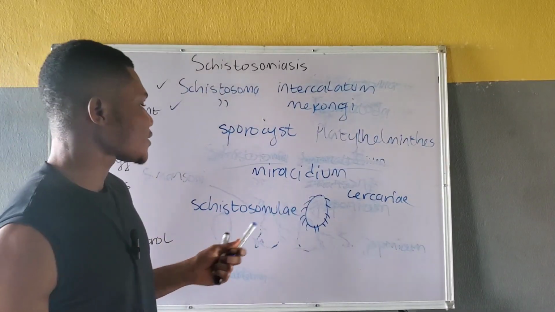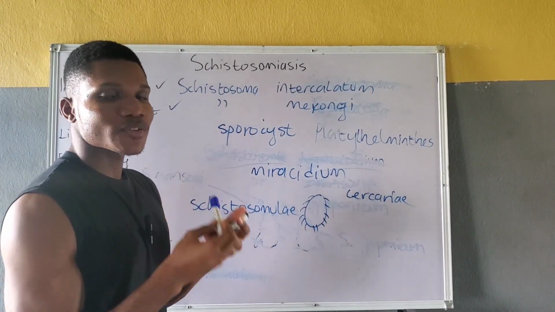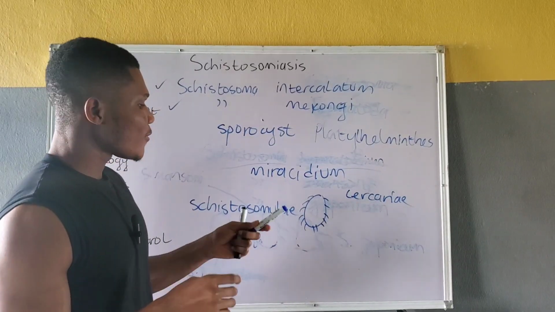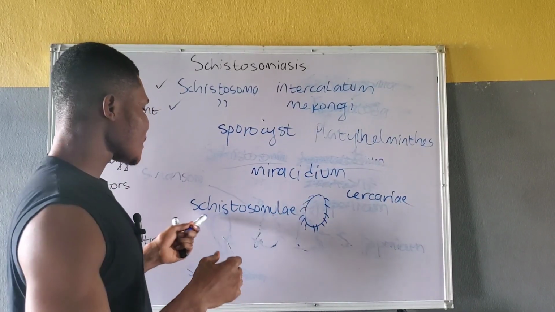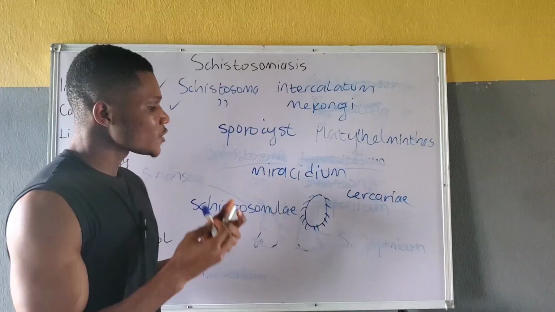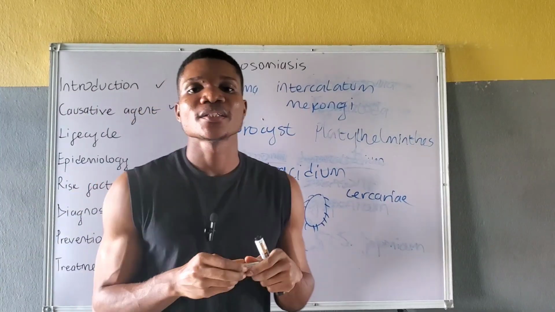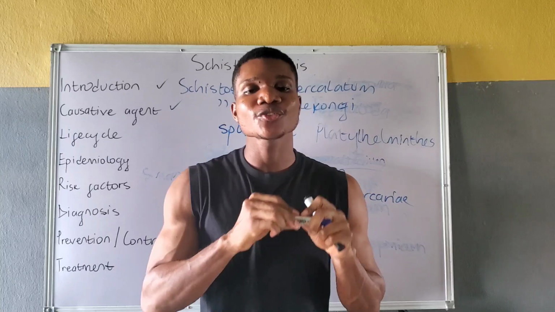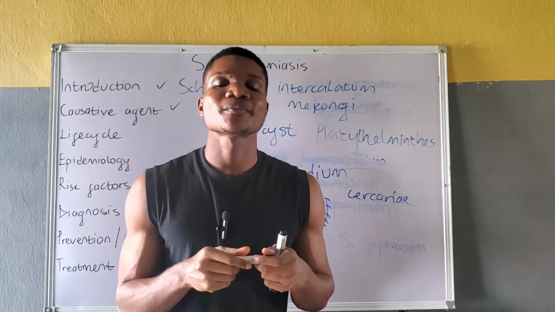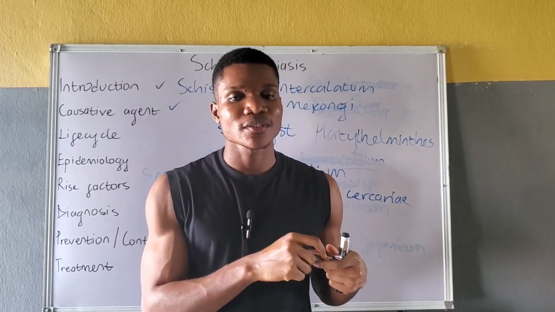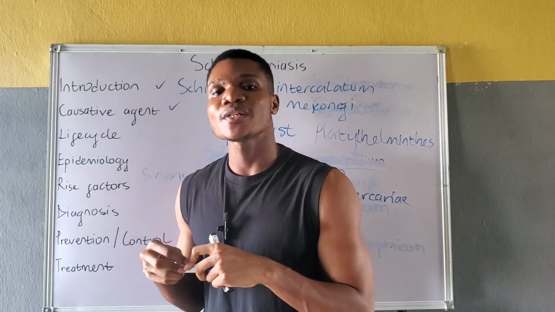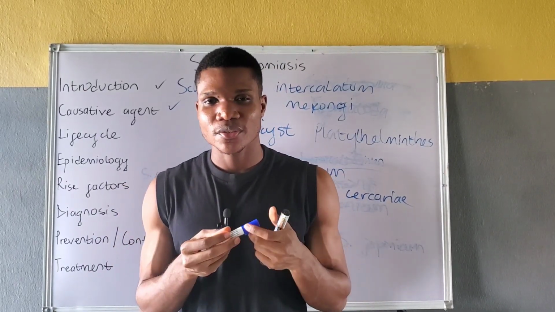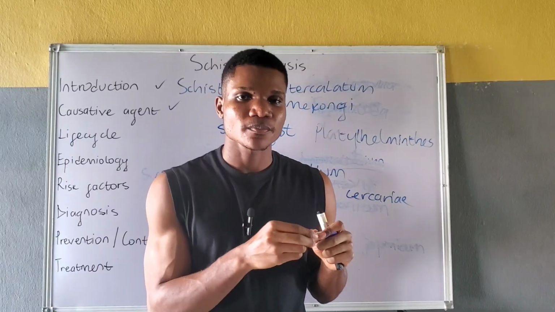The cercaria enters into the skin of a susceptible human host in the freshwater body, cutting off its tail and forming a schistosomule. The schistosomule, once in the skin of the human, then penetrates from the skin into the bloodstream. In the bloodstream, it first of all migrates to the lungs, and from the lungs, the schistosomule migrates to the liver, where it undergoes maturation to form an adult worm.